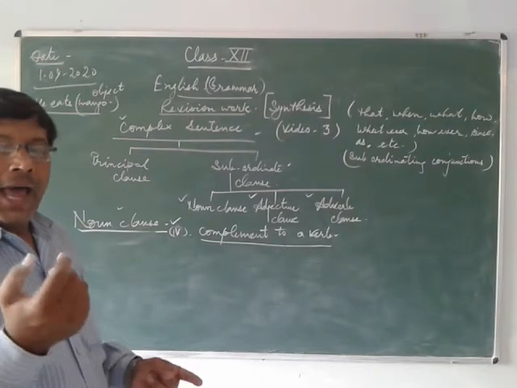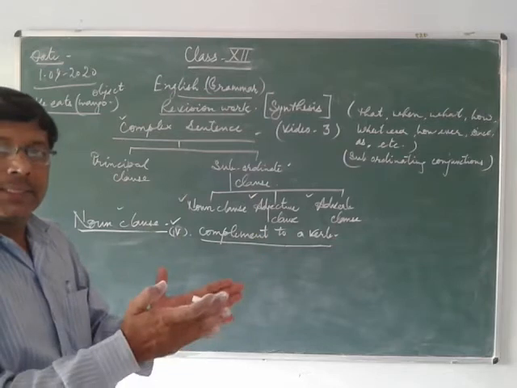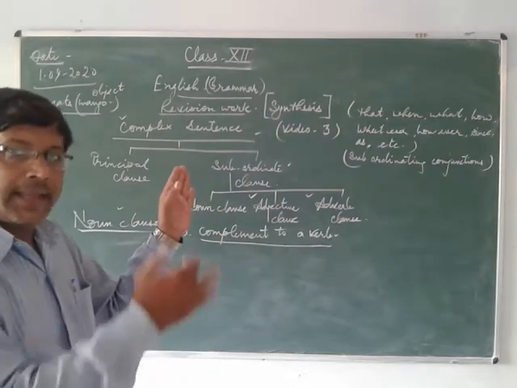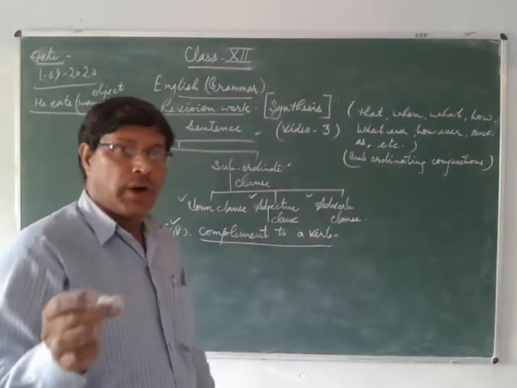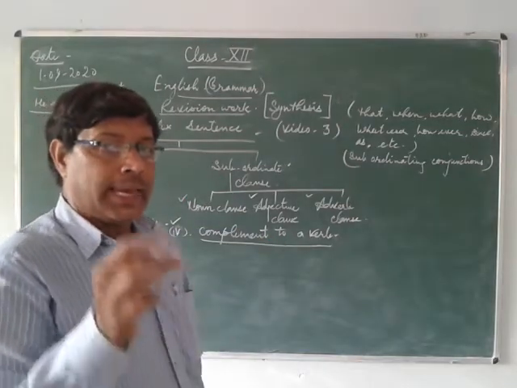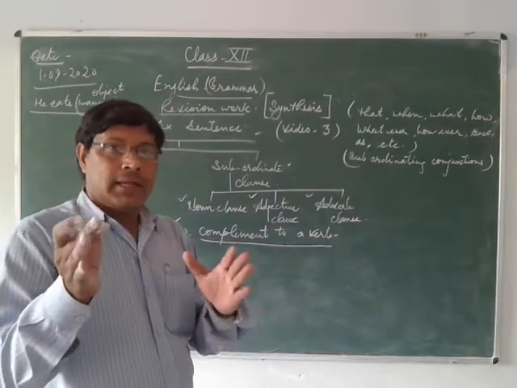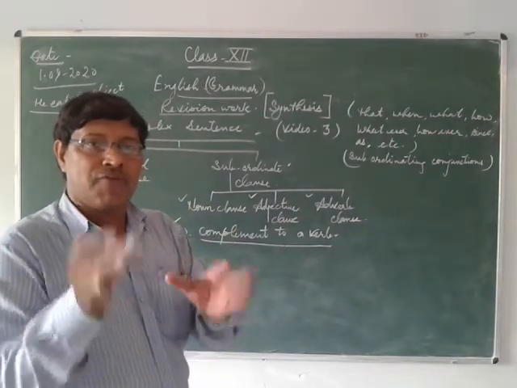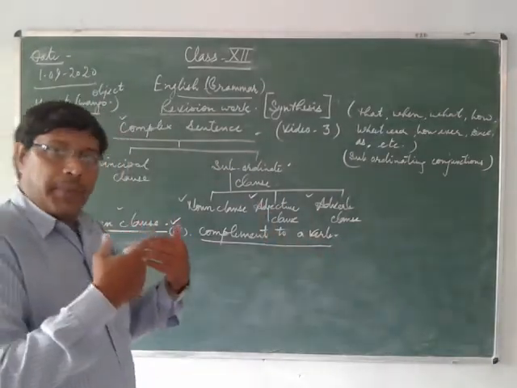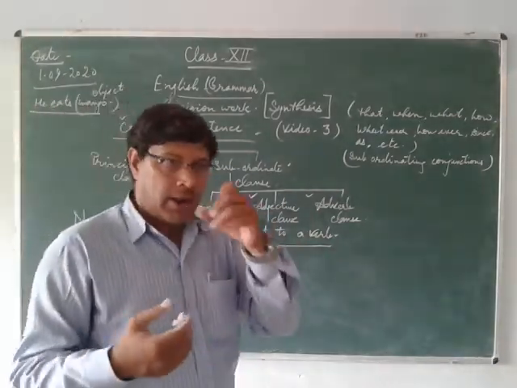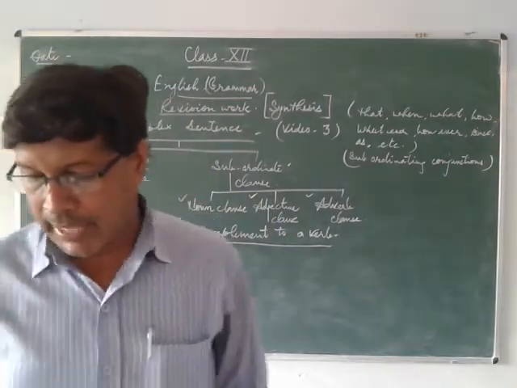Make it very clear. As I told you earlier, there are two parts in a complex sentence: one is called the principal clause and another is called the subordinate clause. So here the subordinate clause is in the form of a complement to a verb of the principal clause. Is it clear?